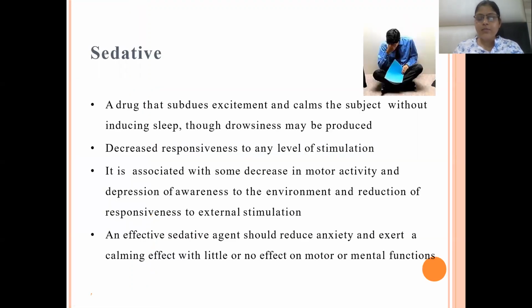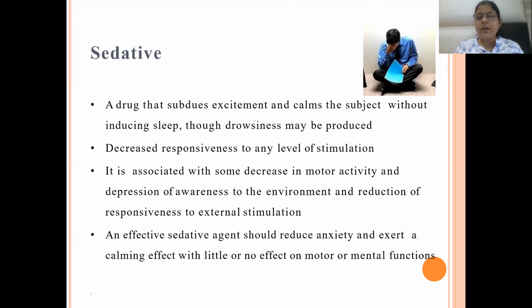Now, what is a sedative? A sedative is a drug which is used in low dose and it produces sedation. Mostly, barbiturates are the sedatives. A drug that reduces excitement means it produces drowsiness in the patient. Sedation reduces the excitement and calms the subject, and it does not produce sleep, it only produces sedation, drowsiness